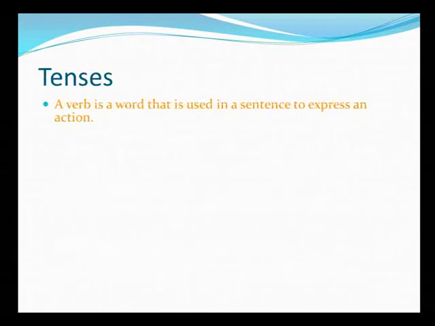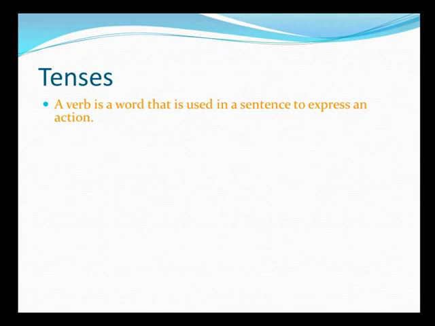So how many answers did you have correct? If you had 2 or plus correct answers out of 3, I think that's a very decent score. But nothing to worry if you had your score less than 2. We'll have the discussion right from the very basics. So let us start discussing what are tenses.